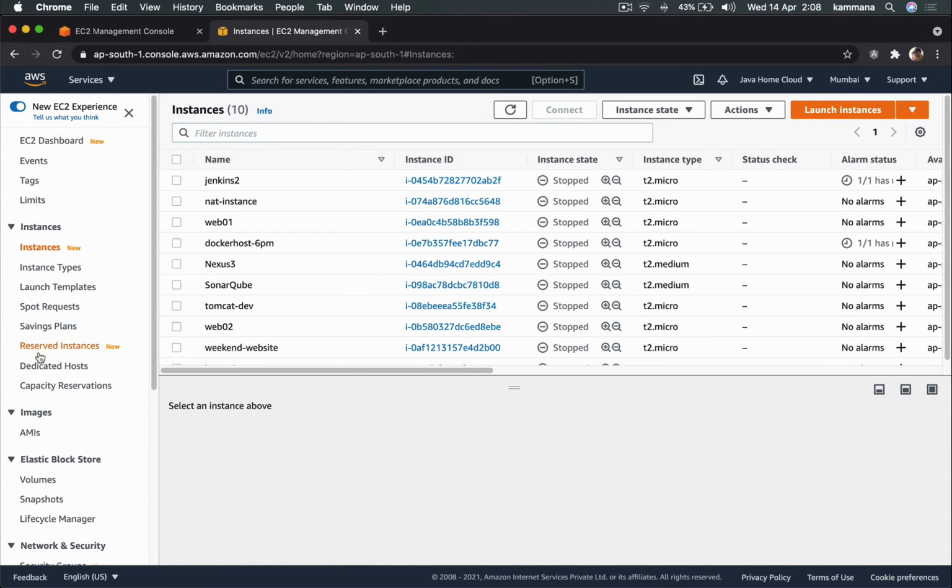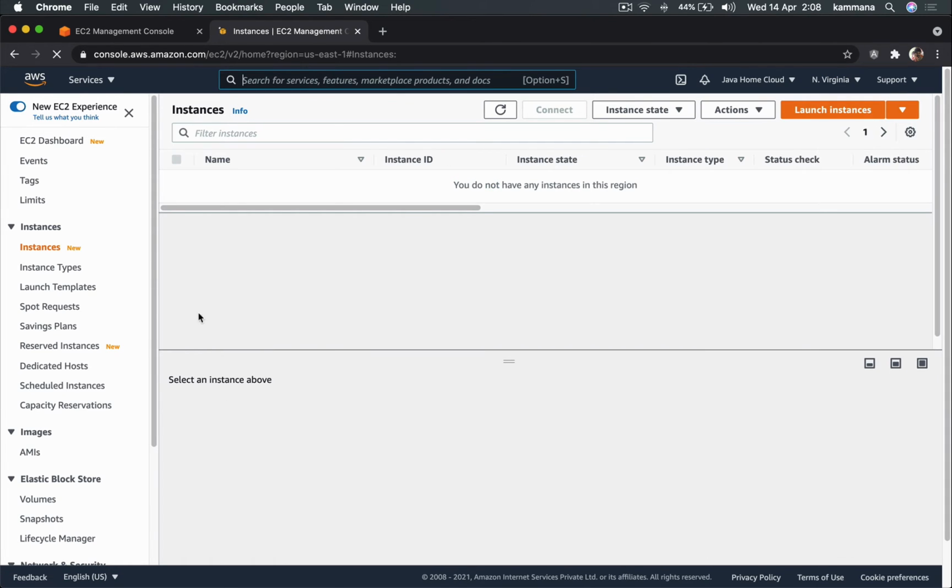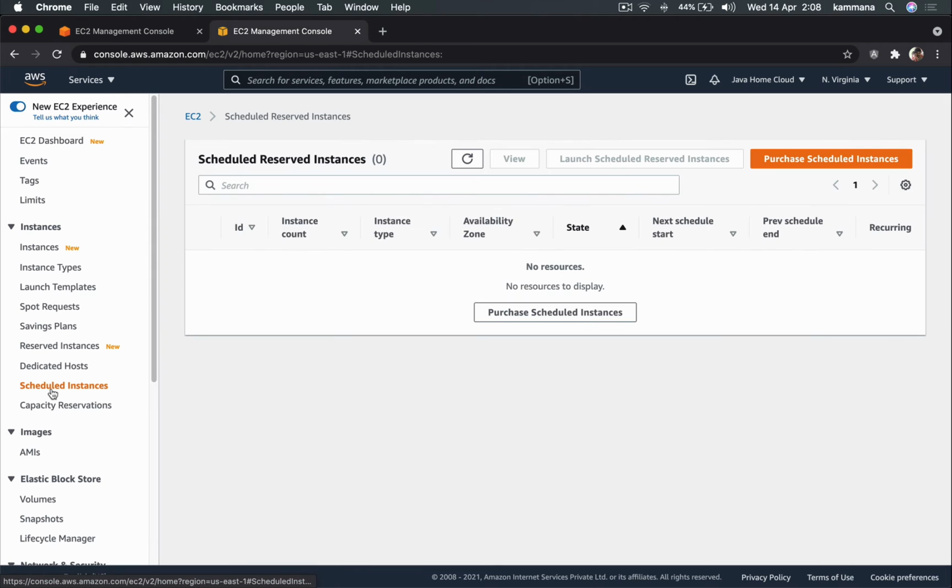That option, that feature is not there in Mumbai region. So let's switch to a different region where we see that feature. Scheduled instances. So that's the answer. You have some scheduled jobs which run 3 hours a day, 4 hours a day, for example, and you want it for long term, like 1 year or 2 years or 3 years, then go with scheduled instances.